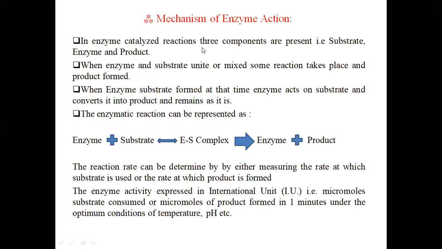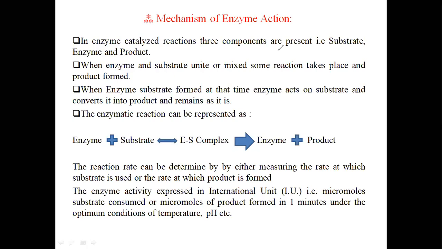So, mechanism of enzyme action. In an enzyme catalyzed reaction, three components are present: the substrate, the enzyme and the product. First of all the substrate and enzyme complex will form, the substrate binds to the active site of the enzyme, and then ultimately product will form and the enzyme comes out from the reaction as it is.